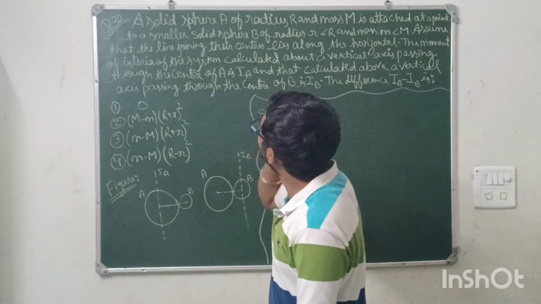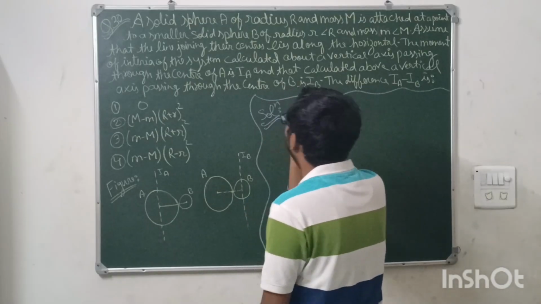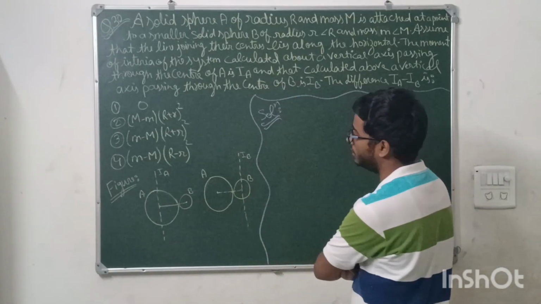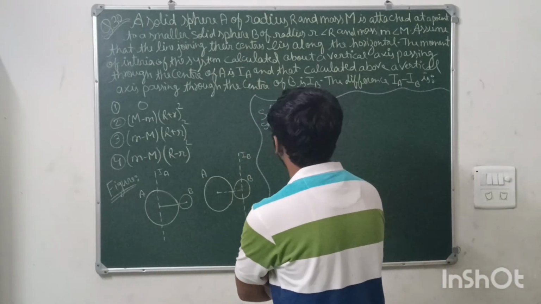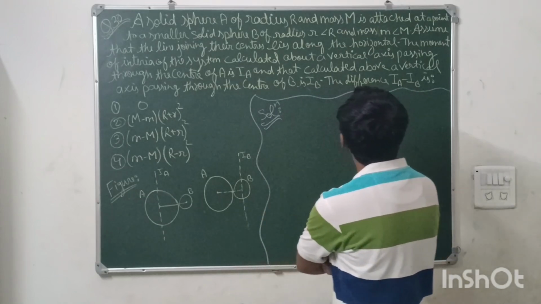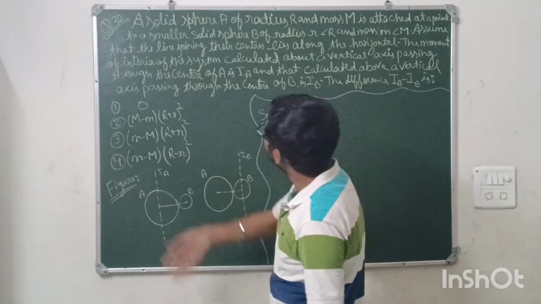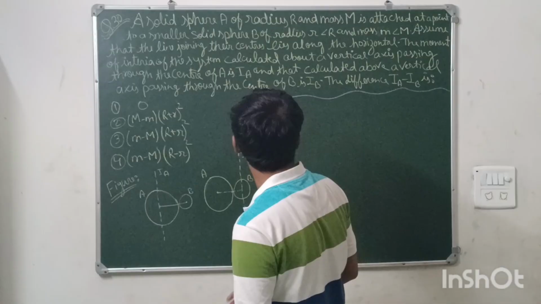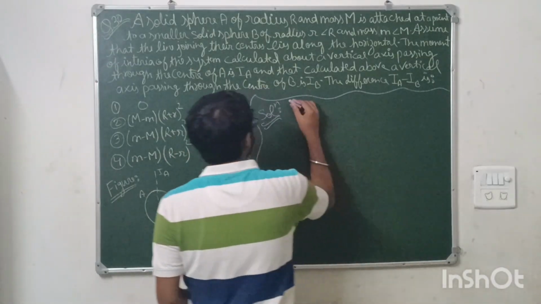So the question is saying a solid sphere A of radius r and mass capital M is attached to a point to a smaller solid sphere B of radius r and mass small m. Assume that the line joining their centers lies along the horizontal. The moment of inertia of the system calculated about a vertical axis passing through the center of A is IA, and that calculated about the axis through the center of B is IB. Then we have to tell the difference between IA and IB. Let us do it for figure A.